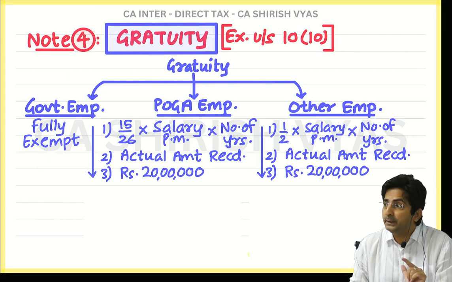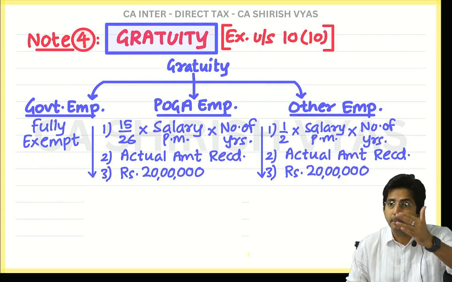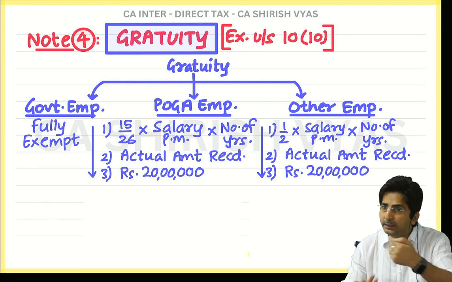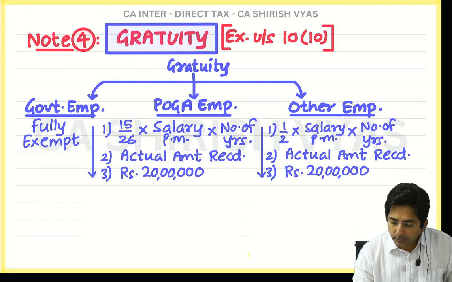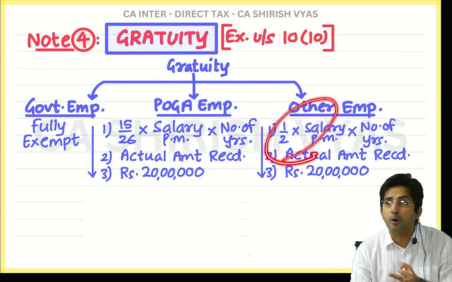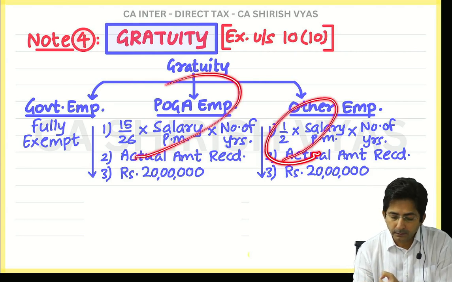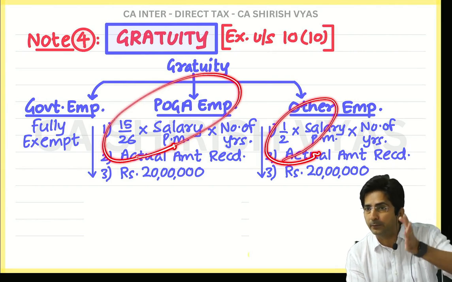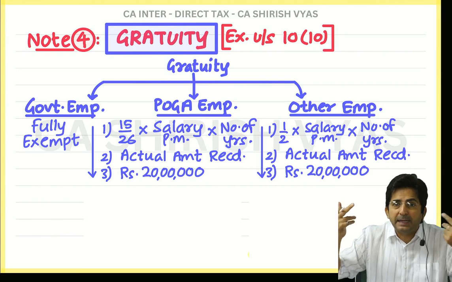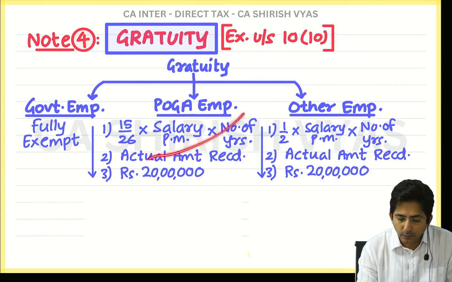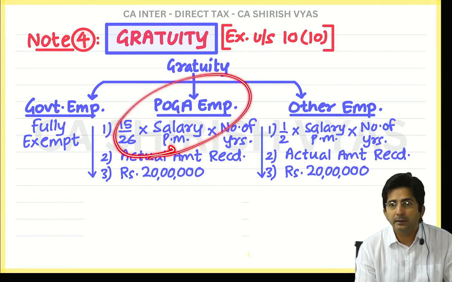And here half means literally half. 15 upon not 26, 15 upon 30. And the difference is coming why, you know, because here the thinking of income tax law prevails. And here the thinking of the Payment of Gratuity Act prevails. And when there are two different laws, they have different mentality. See, here you are governed by the Payment of Gratuity Act, so we will go as per the provisions of the Payment of Gratuity Act only.